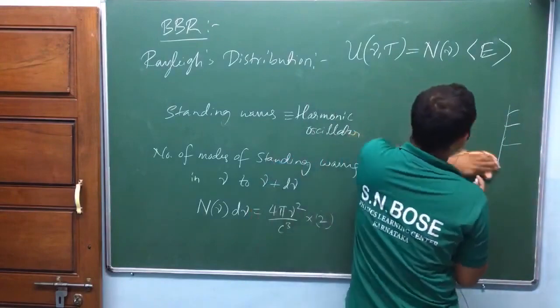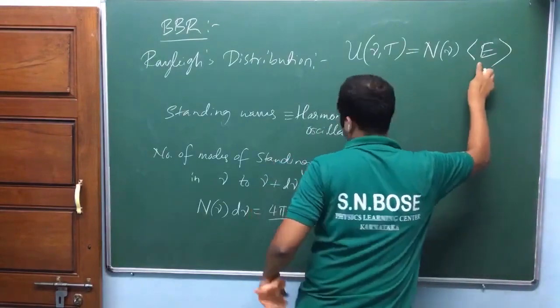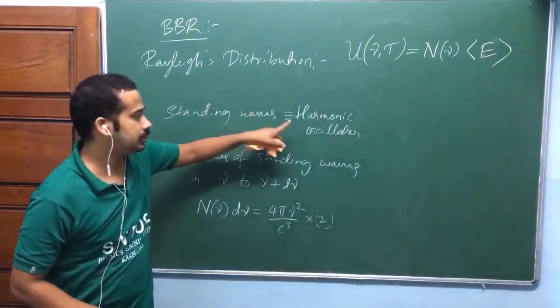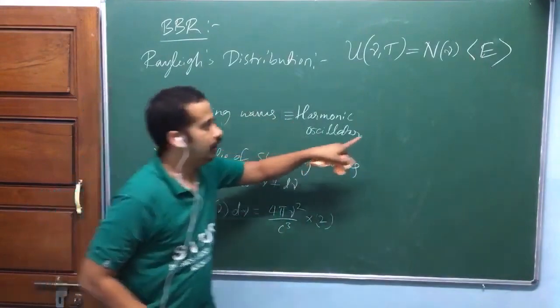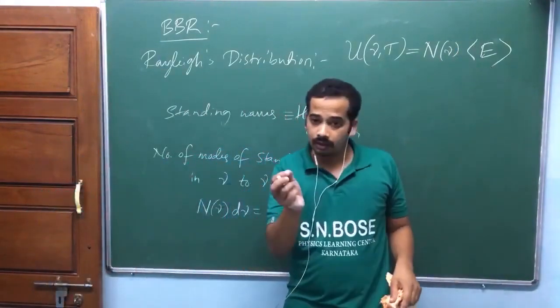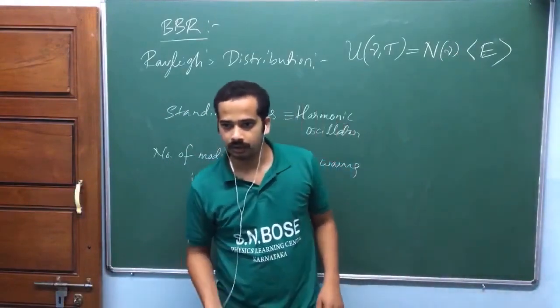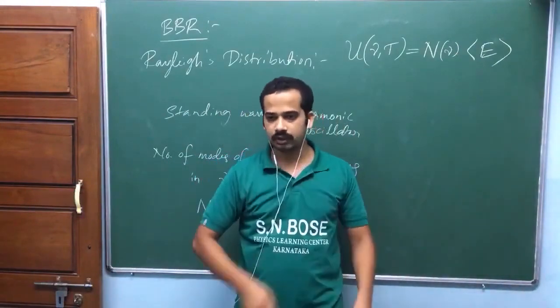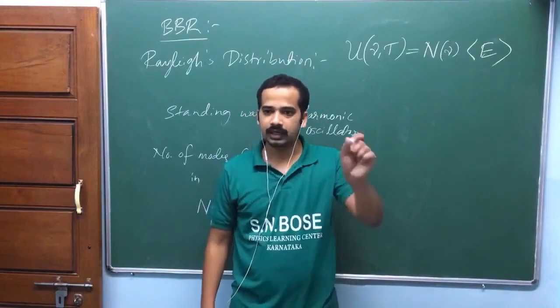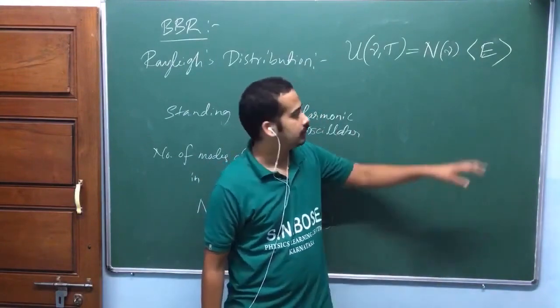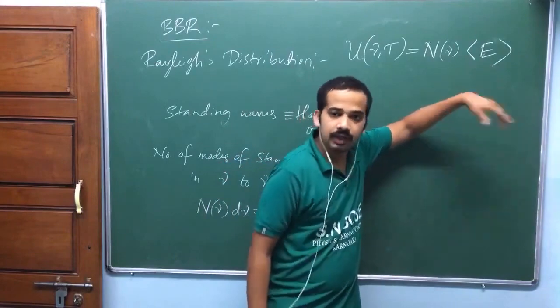So then look at here. So again, this may be either the average energy of the standing wave, that means the average energy of the harmonic oscillator, or it may be the average energy of the oscillating charges on the cavity also. You can say like this. On the cavity, there are charges which are oscillating, isn't it? So there are atoms or electrons which are oscillating. Okay, this may be the average energy of that one also.